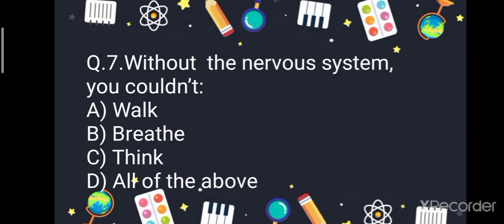Question number 7. Without the nervous system we couldn't, your options are walk, breathe, think, all the above. So your correct answer is all the above. We cannot do anything without the nervous system.